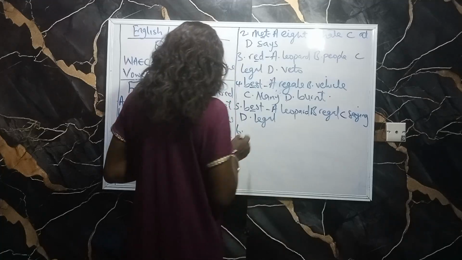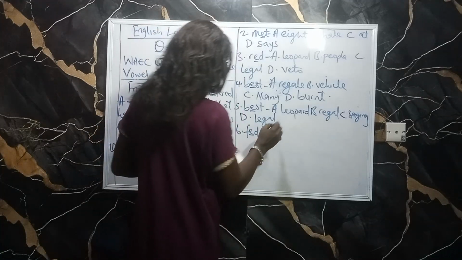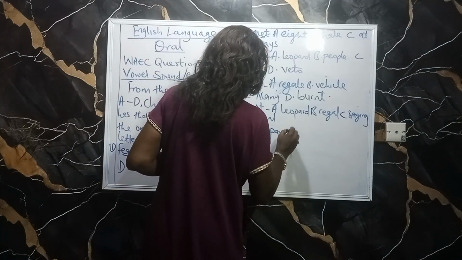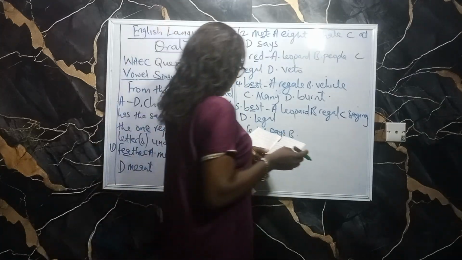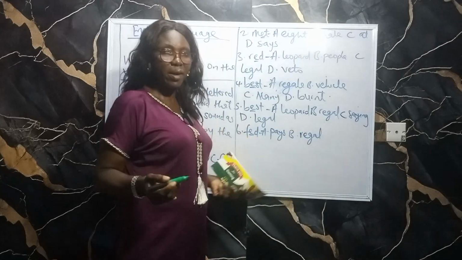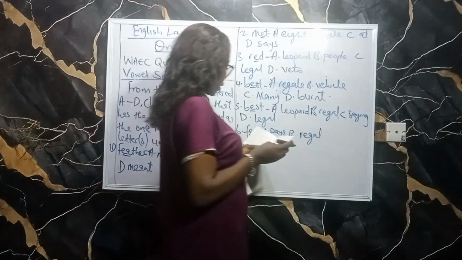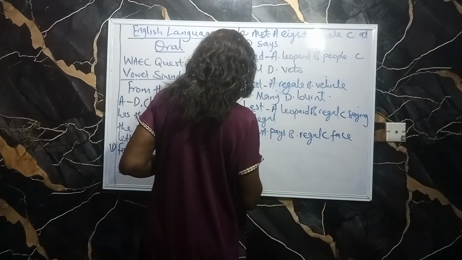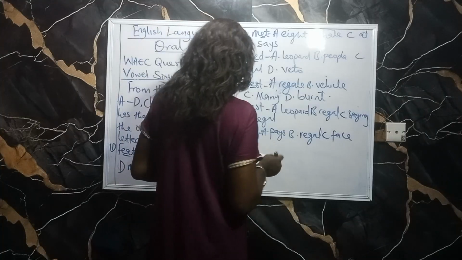Then 6, I have fed, E on the line. A, we have pays. B, we have regal. It's like they are giving us the same words over and over again. And then we have C, face. And D, we have says.